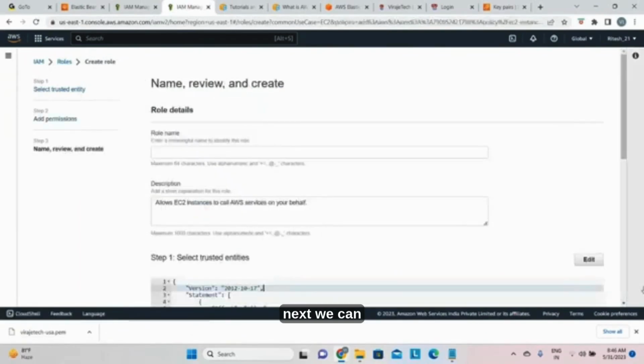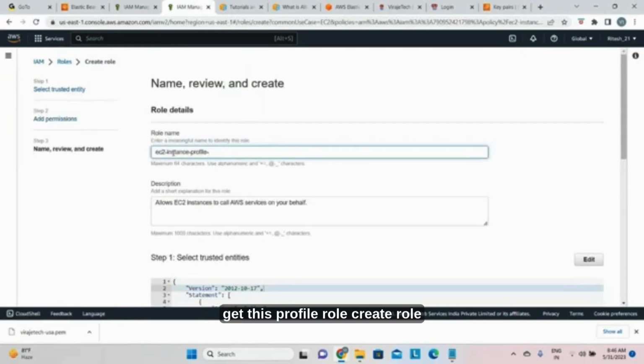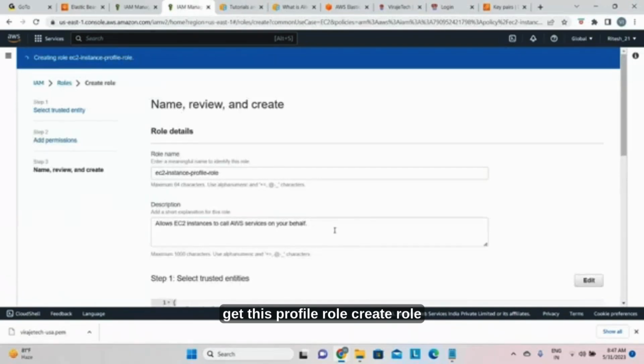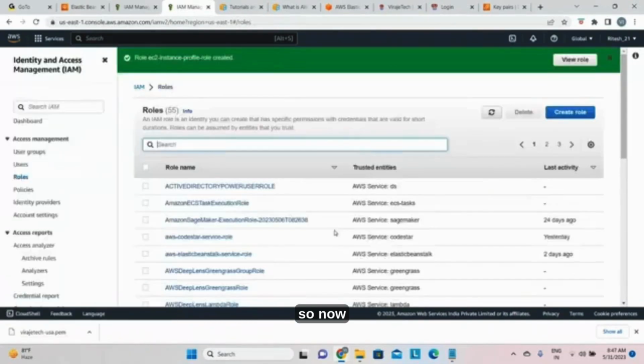Go to this next. We can give this the profile role name. Create role. So now what is happening? The EC2 instance profile role is created.